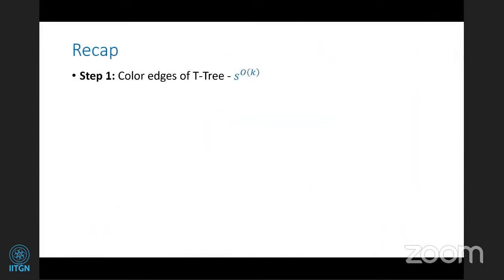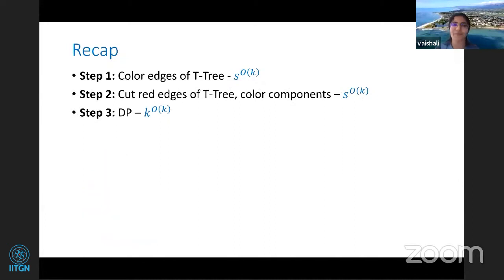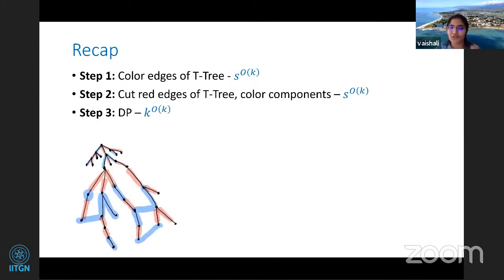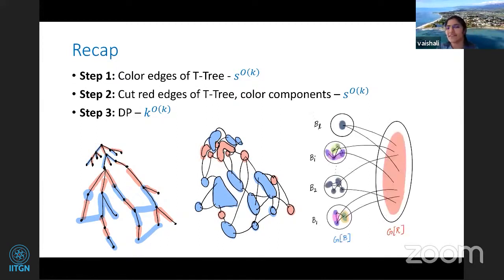Okay. I think it would have been clear, but let me just quickly recap. So for the S to the K algorithm, what did we do? We first colored the edges of the T tree. We used the Thorup tree so that the number of cut edges crossing the cut is small. And second, we colored the red edges. So now you know that the number of components and small paths are small. Now you use that and again color the vertices. And then we did a similar DP, but this was in K to the K time.